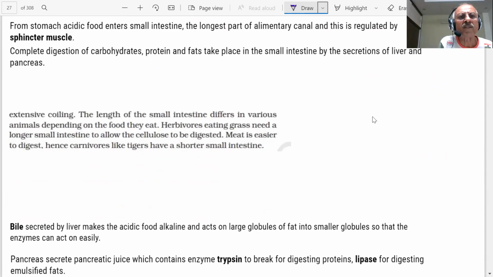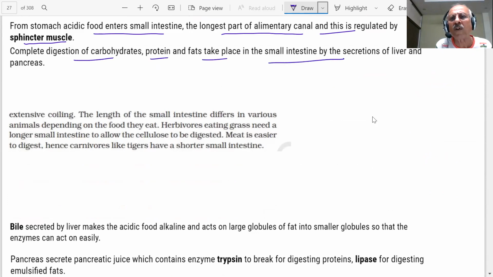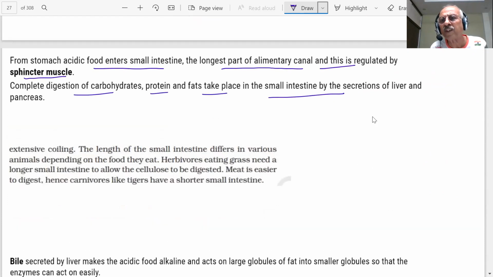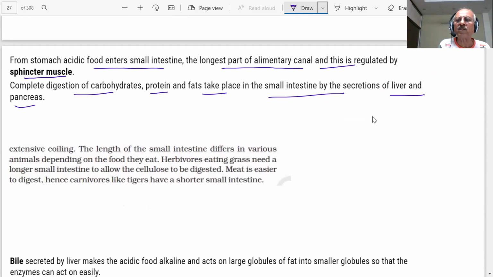From the stomach, acidic food enters the small intestine, the longest part of the alimentary canal, and this is regulated by the sphincter muscle. Complete digestion of carbohydrate, protein, and fat takes place in the small intestine by the secretions of the liver and pancreas. The liver and pancreas have important functions, students. The stomach is regulated by sphincter muscles, which release small amounts into the small intestine.